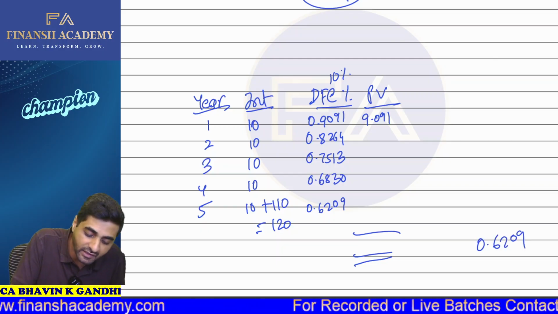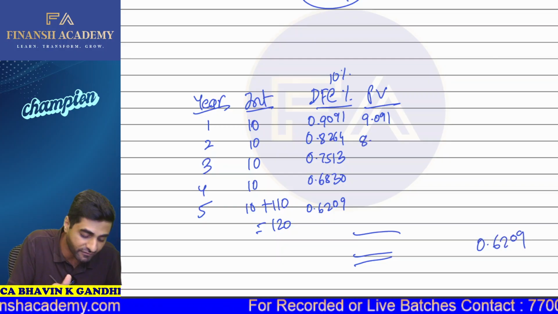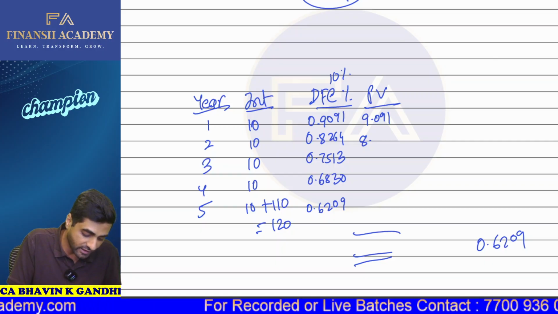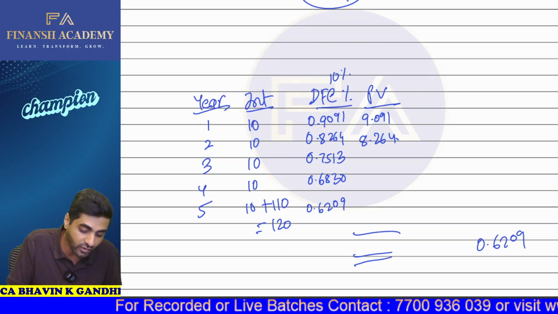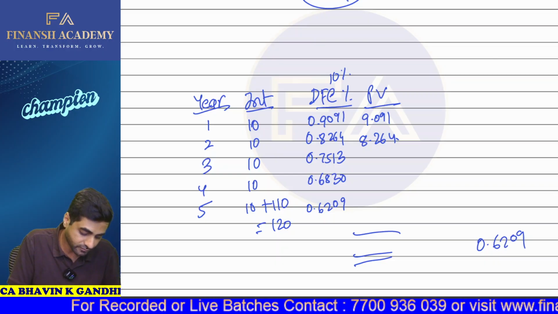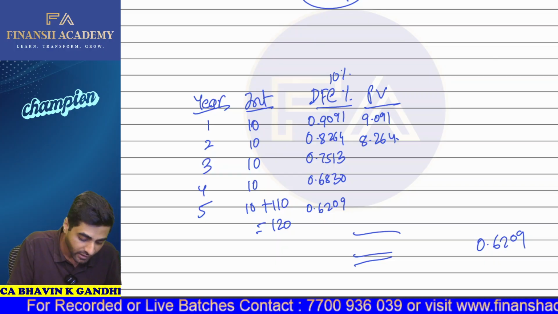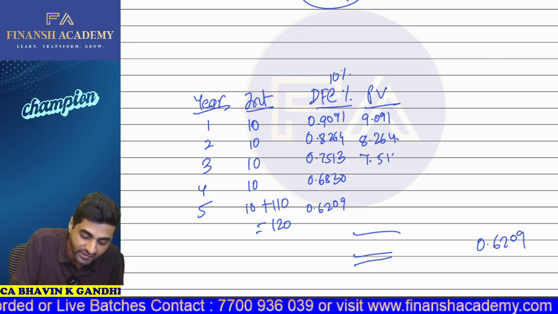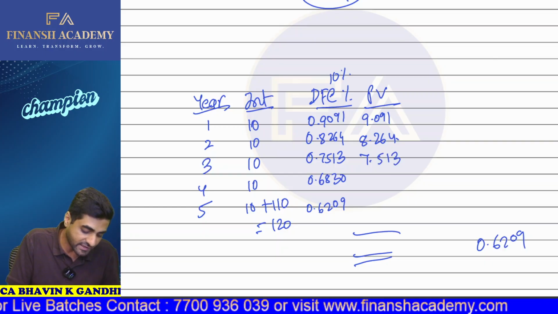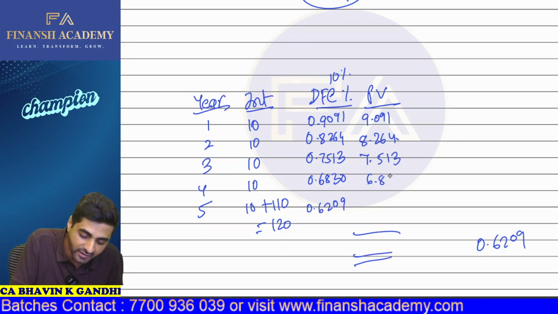Okay, but let me do this separately only because we will need that for the purpose of weights. So your 10 multiplied by 0.8264 will now be 8.264. Then we'll be having 10 into 0.7513, so this will be 7.513. 10 into 0.6830 will now be 6.83.